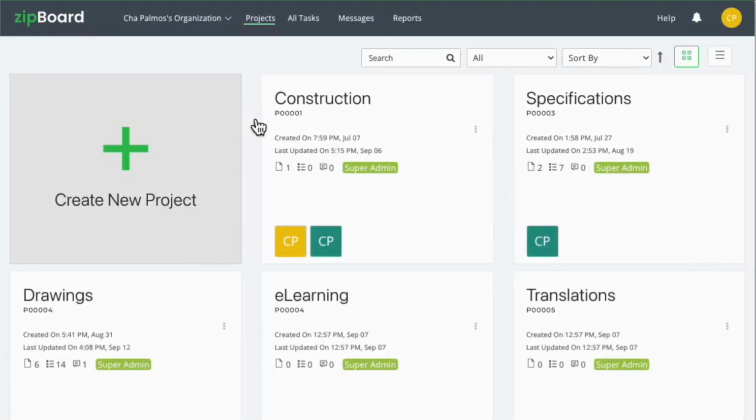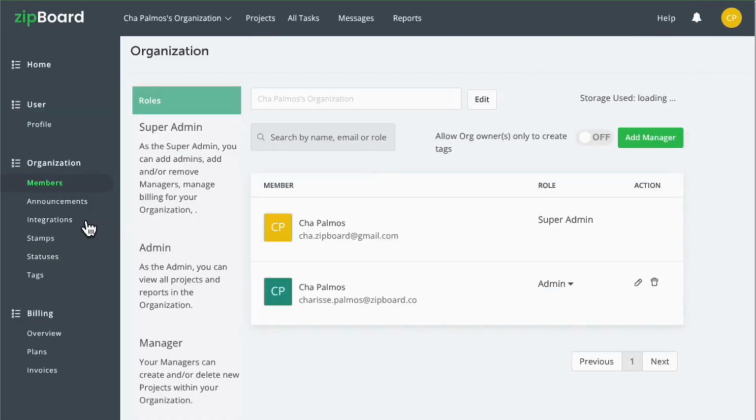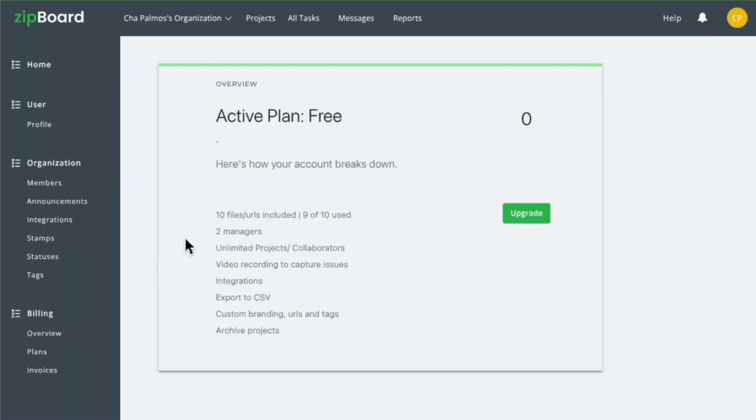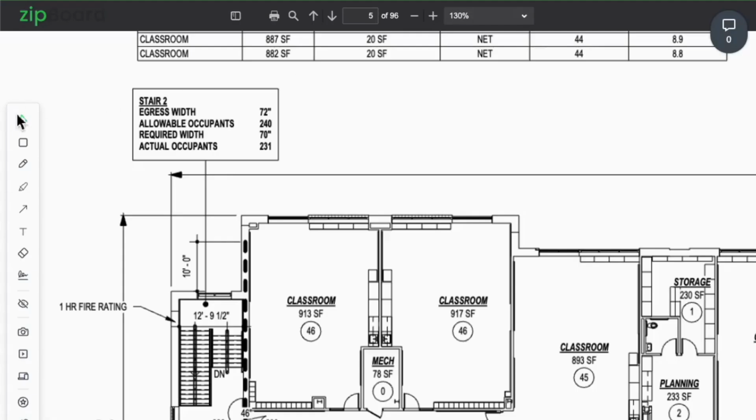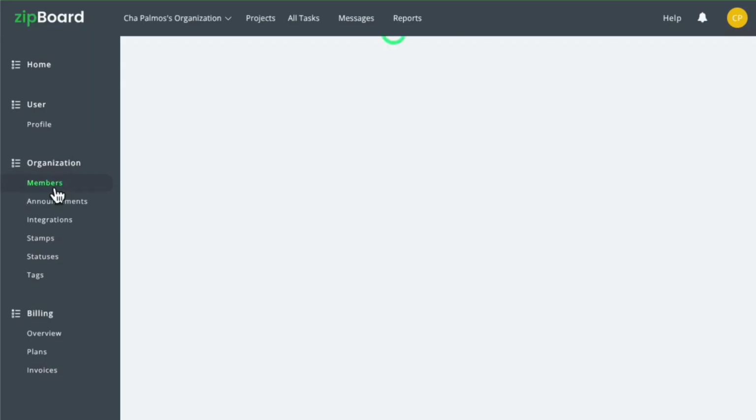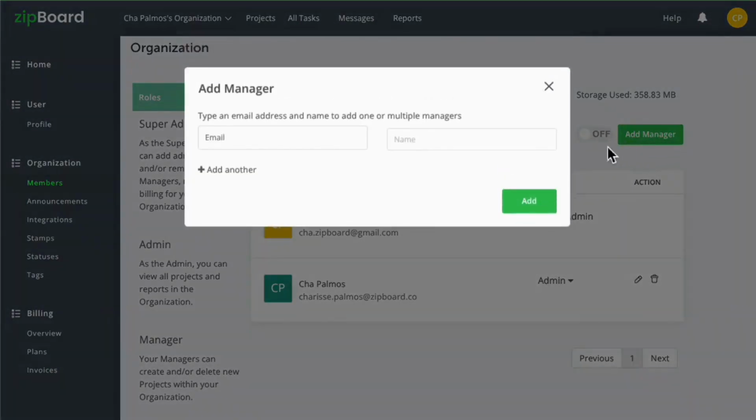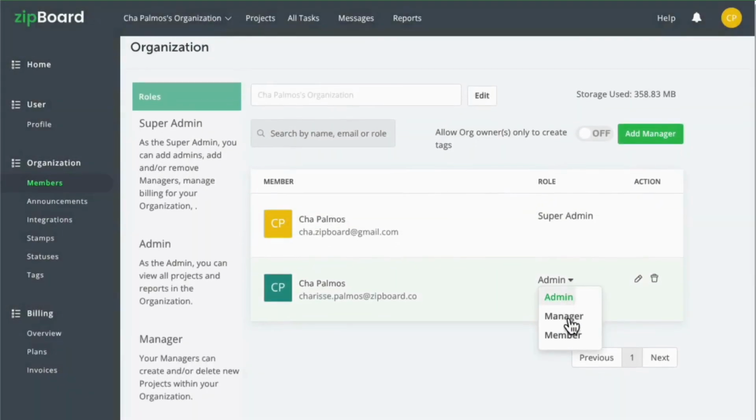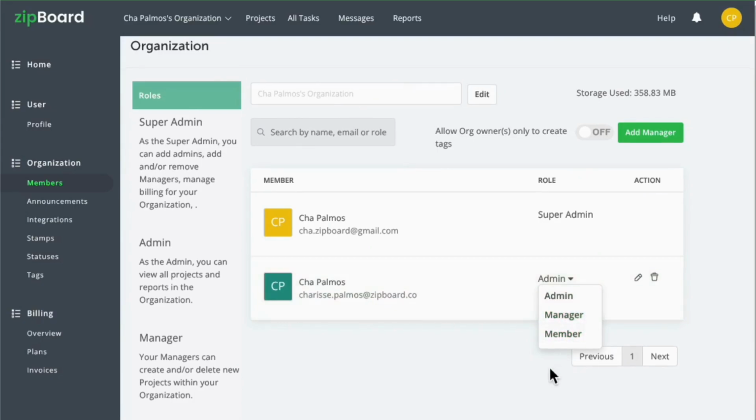Once your organization is set up and running, you have unparalleled power. You can add and remove managers, control billing for your organization, and access everything zipBoard has to offer. Need assistance in managing your projects? Super admins can invite managers and admins to join the organization, streamlining collaboration and delegation.